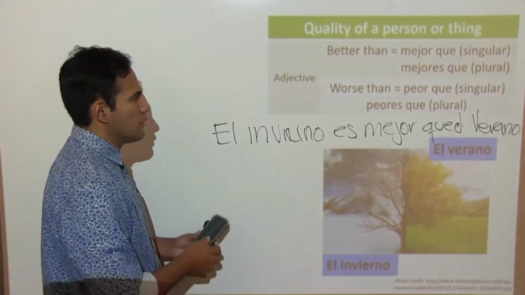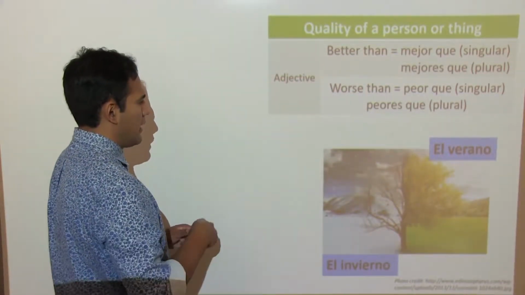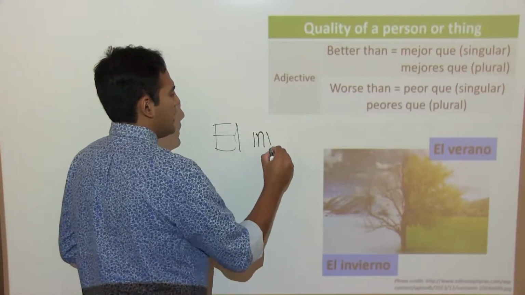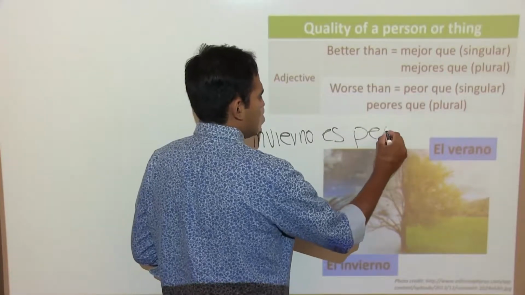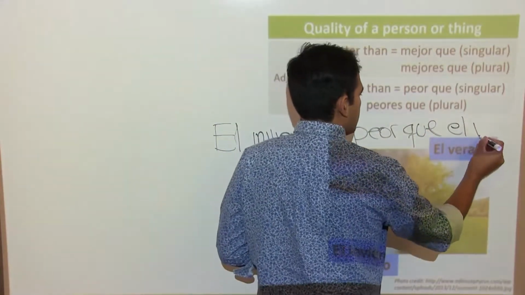If we wanted to use worse than, we could say el invierno es peor que el.